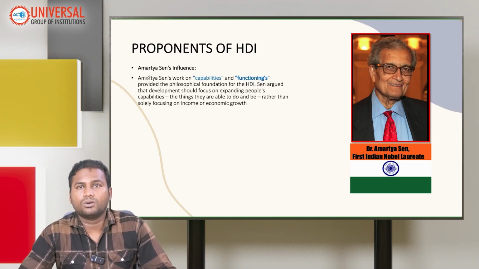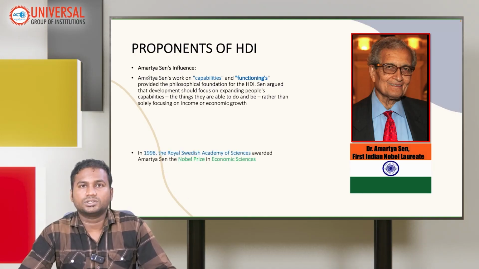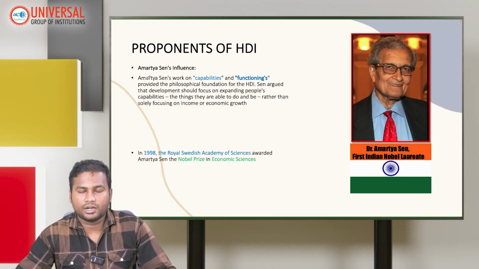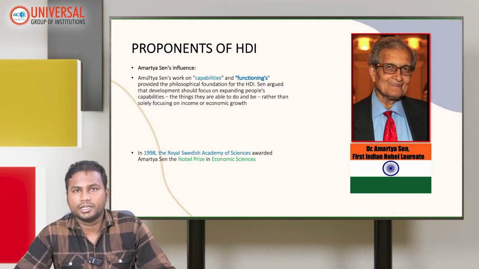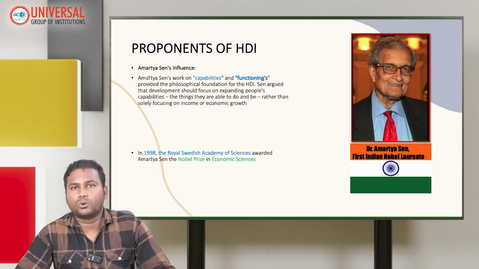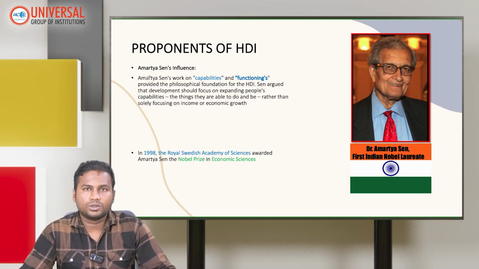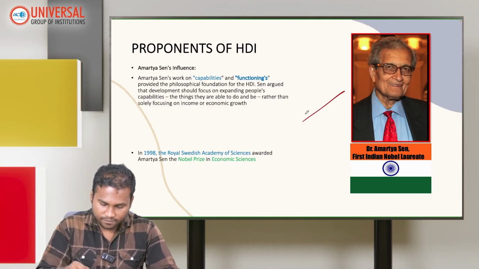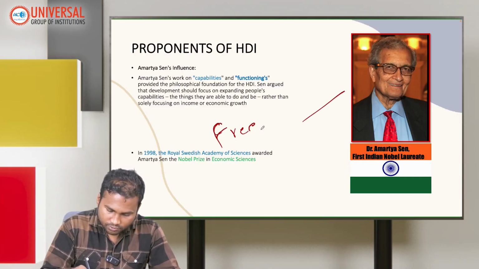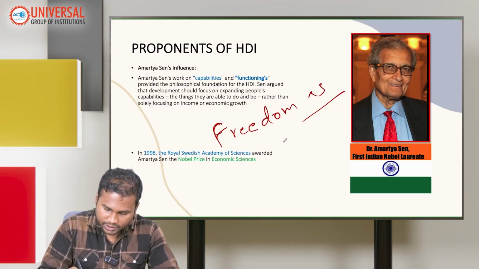The other proponent is a proud Indian, the first Indian economist to receive the Nobel Prize, Dr. Amartya Sen, who was always associated with the introduction of HDI, even though Mahbub Ullah is closely associated with its introduction. Dr. Amartya Sen's approach, that is the capabilities approach and functioning approach, talks about potential human development, and he also wrote a book, Freedom as Development.